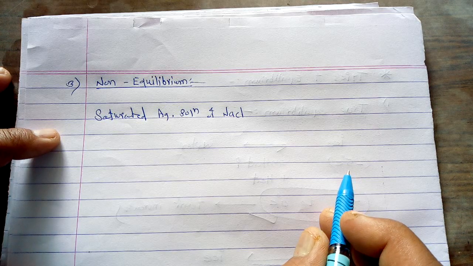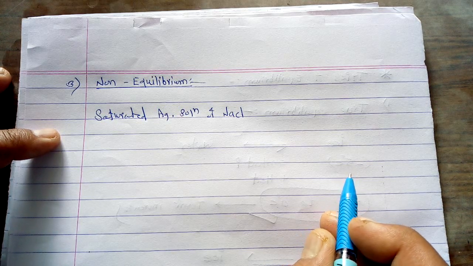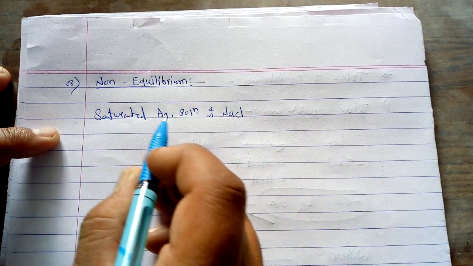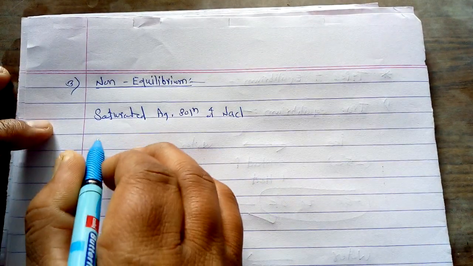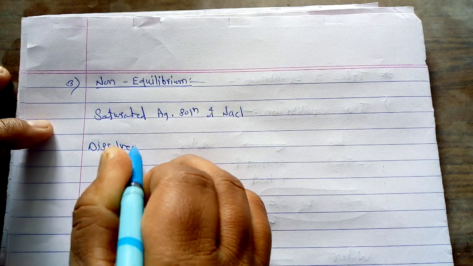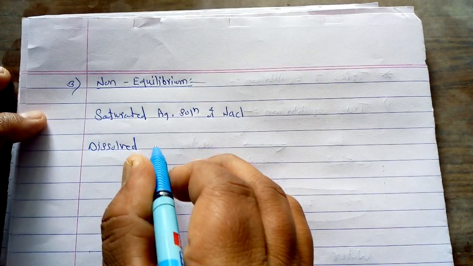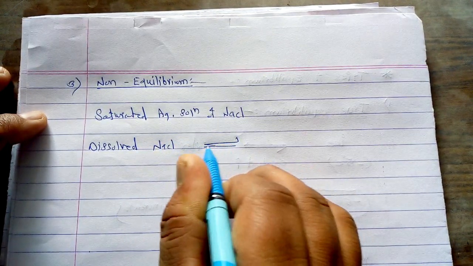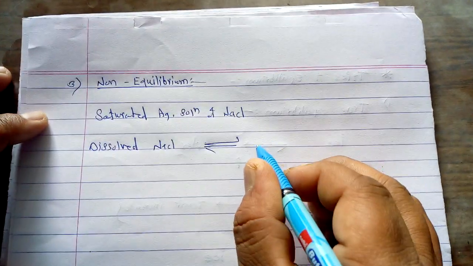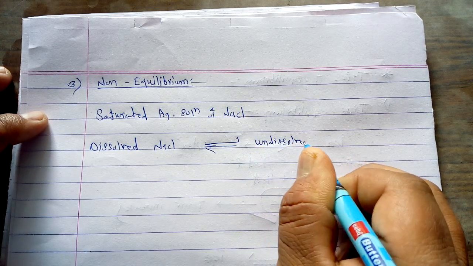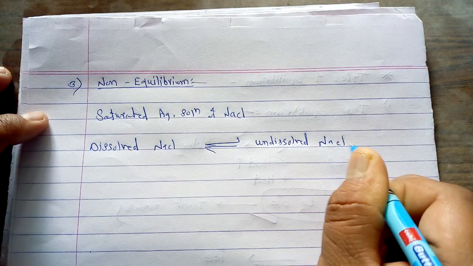So what is that equilibrium? We attain an equilibrium between the dissolved sodium chloride and the undissolved NaCl.